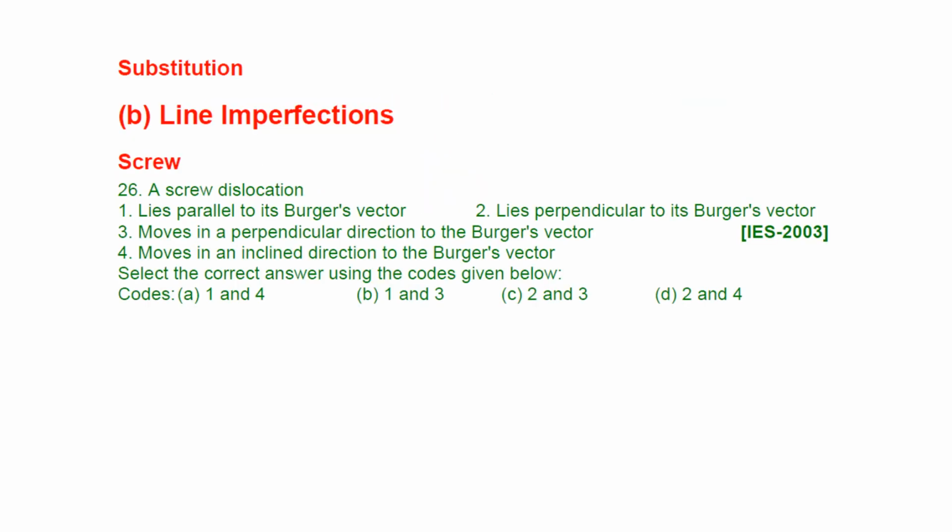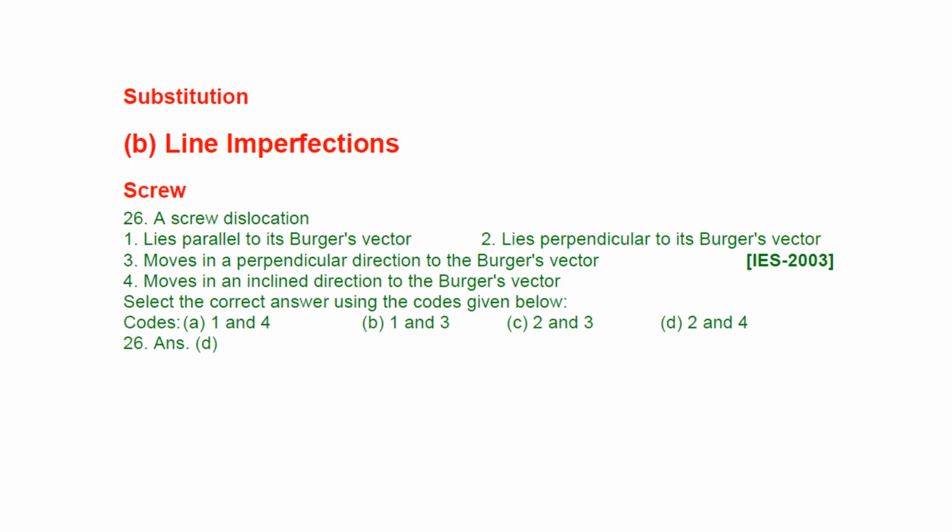Next question, this is from line imperfections. Now it's screw dislocation. They are talking about screw dislocation. Four statements are given, and they are asking which one is correct. Lies parallel to its Burgers vector, lies perpendicular to the Burgers vector, moves in the perpendicular direction to the Burgers vector, moves in the inclined direction to the Burgers vector.